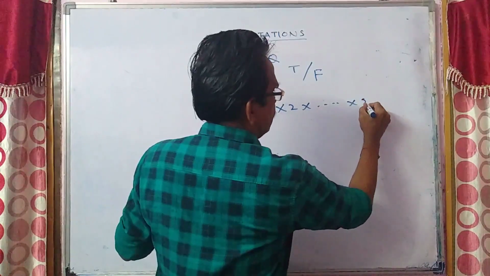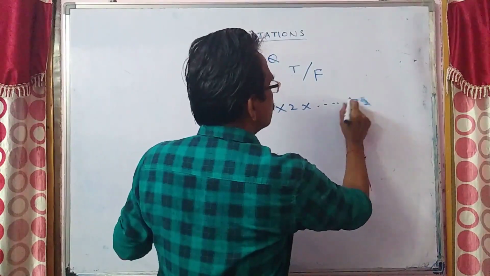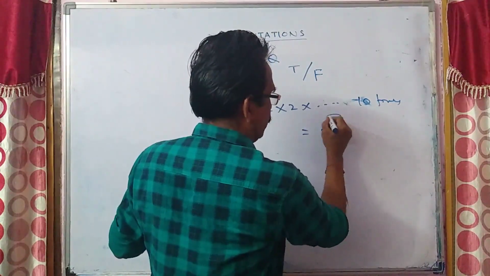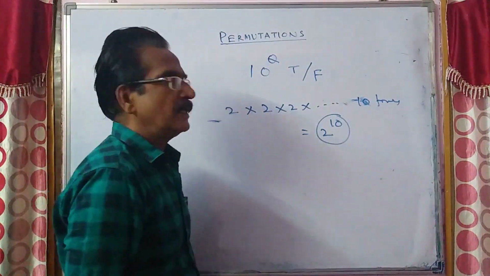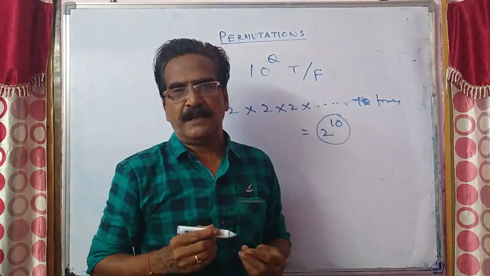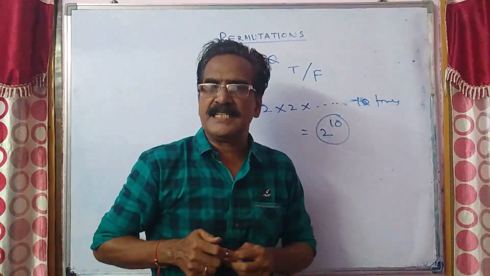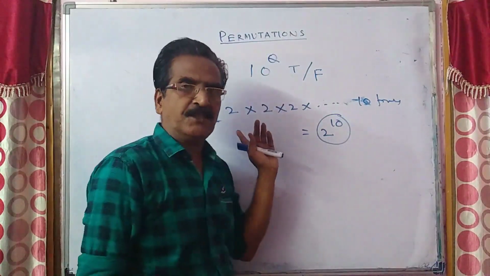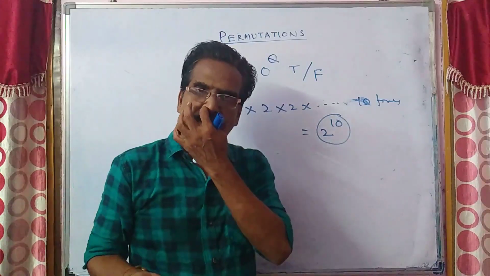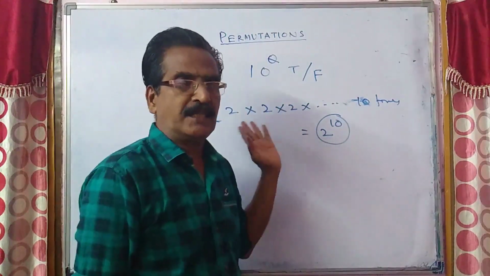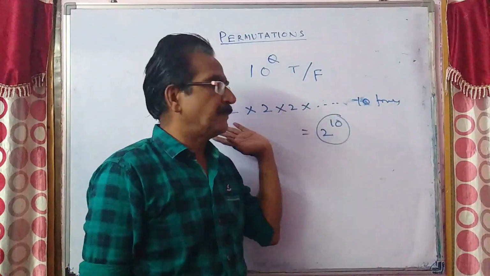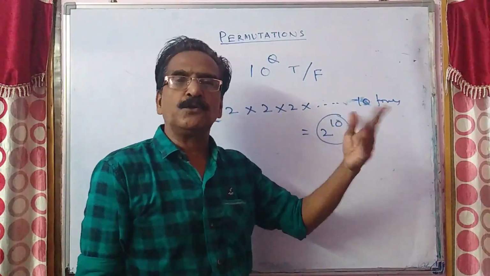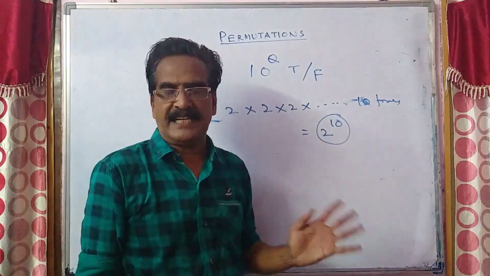So 10 times, that is equal to 2 power 10, is your answer, friends. The answer for this question is 2 power 10 by the fundamental principle. All the 10 questions can be answered in 2 into 2 into 2, 10 times. That is 2 power 10 ways.